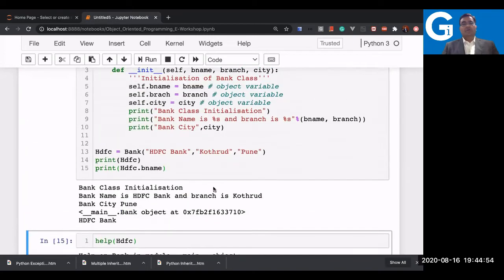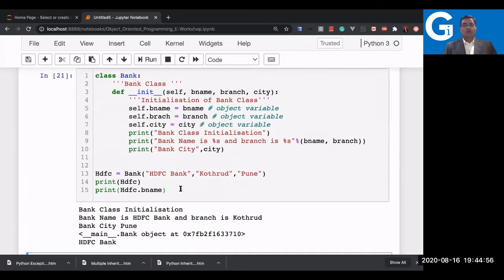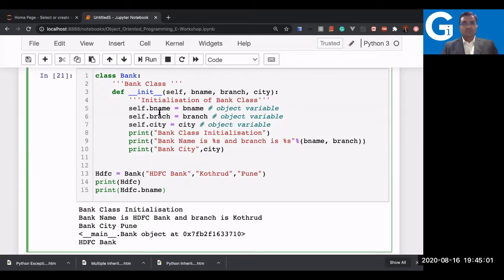We did not call it also. So you can test it out like sdfc.bname, sdfc.branch. Sorry, there is a spelling mistake here. Whatever I'm writing, I have to be very careful in typing. There should not be any typo here. So if I'm writing branch, I should print branch then. Okay, so now as a local variable, there's no problem.